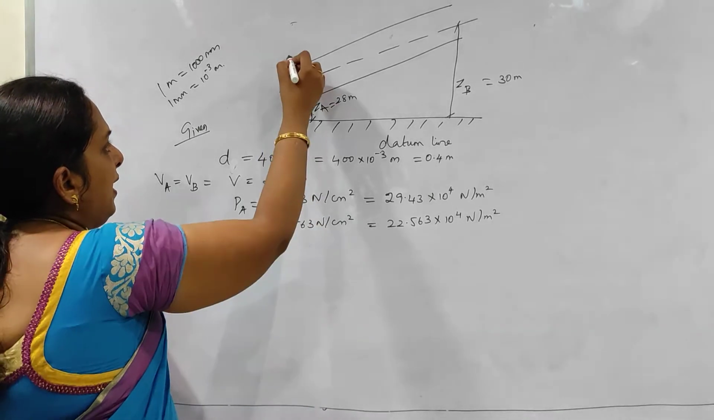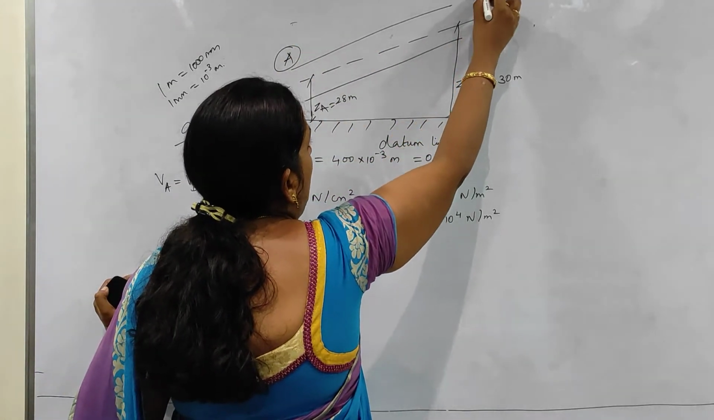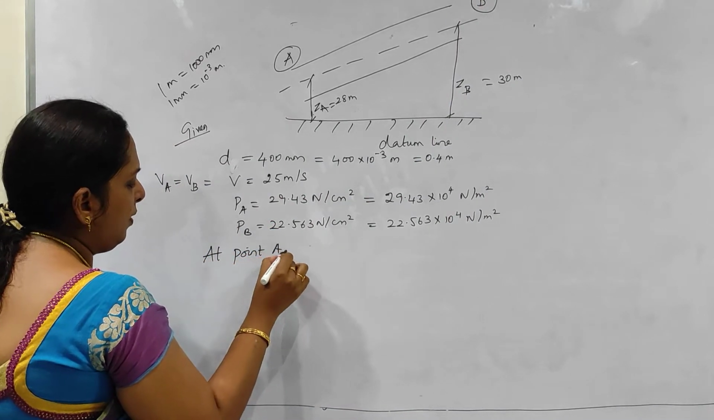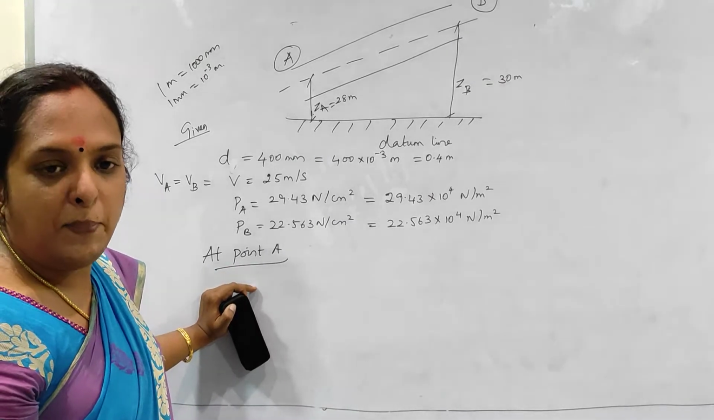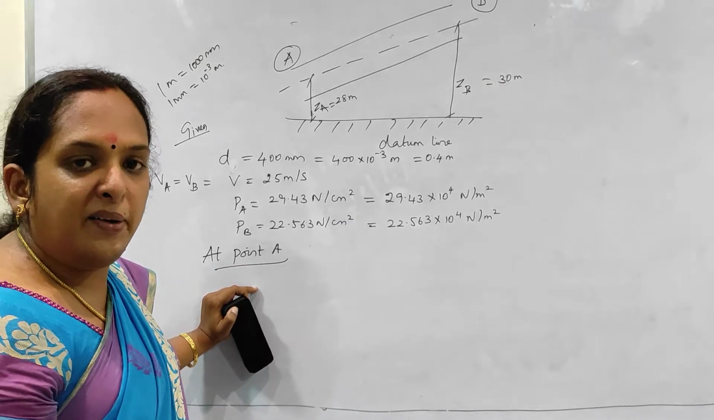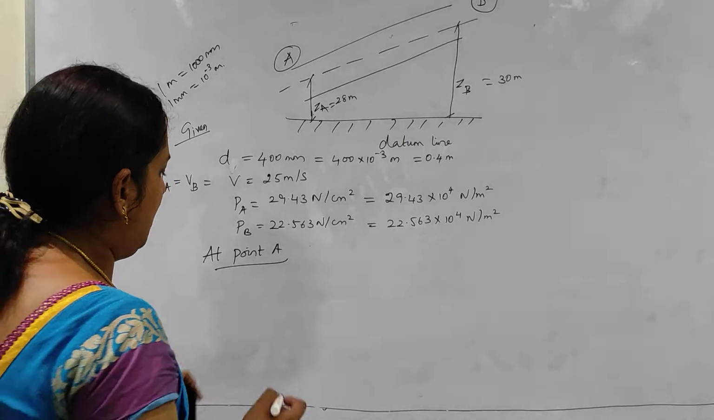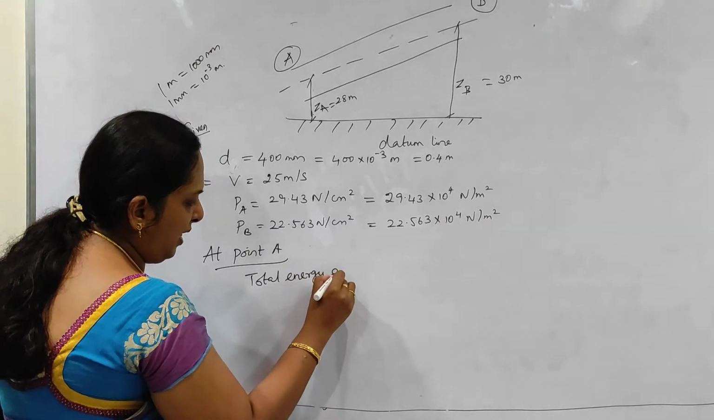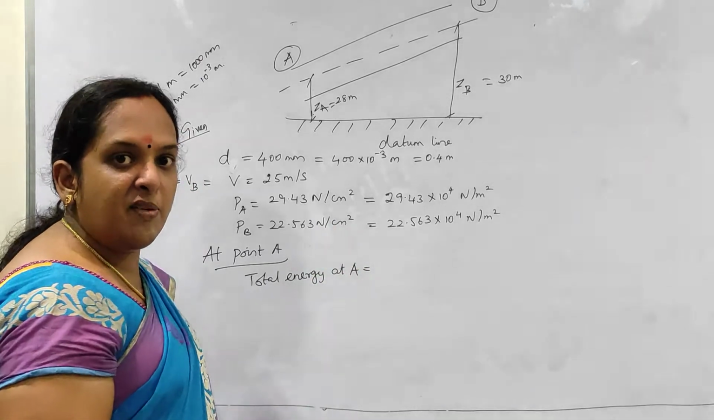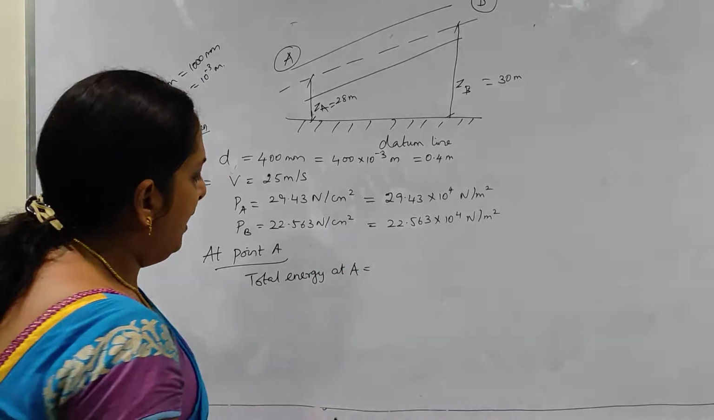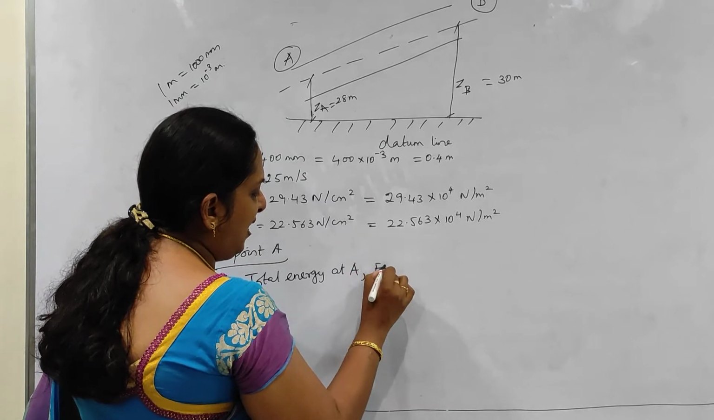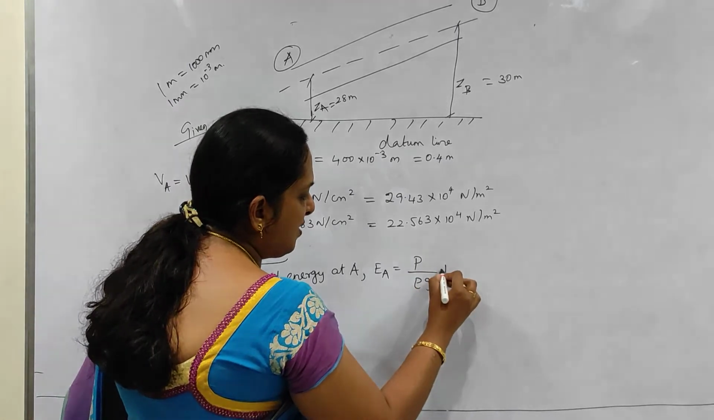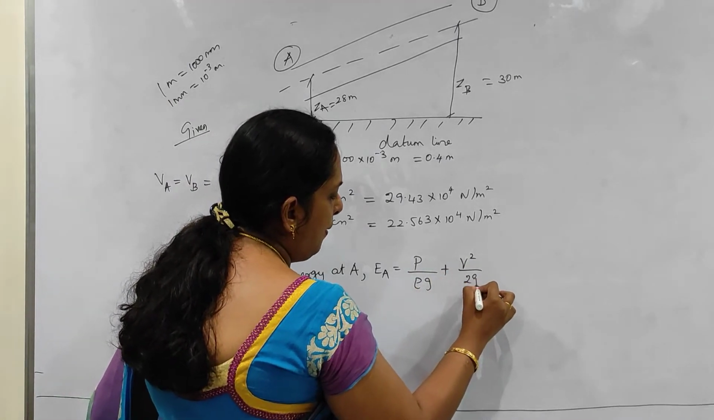First we will consider the point A. This is my point A and this is my point B. So first consider point A. What I am going to find out here: pressure is known, Z is known and V is also known. So what is my total energy at A? Instead of taking section 1, I am taking sections A and B. So my Bernoulli's equation for total energy, we know that it is a constant. I am just giving the total energy at A as EA. EA is equal to your formula, you know, P1 by rho g plus V1 square by 2g plus Z1.